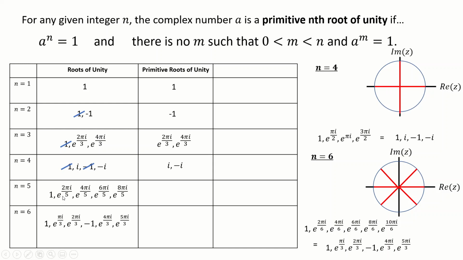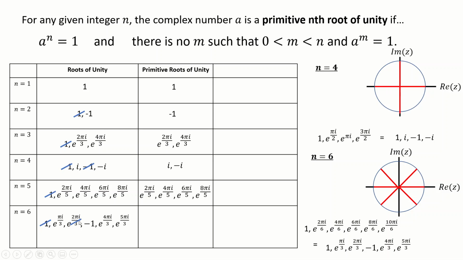n equals 5, I've had 1 already. Now, you might need to convince yourself a little bit that we've not had these already, but if you think about the power here being the argument of the complex number, then it's clear we've not had anything with argument 2 pi over 5 yet, or 4 pi over 5, or 6 pi over 5, or 8 pi over 5. So they're all primitive fifth roots of unity. And finally, for n equals 6, I've already had 1. We haven't had e to the pi over 3, but we have had e to the 2 pi over 3. And the step of cancelling the fractions means that we can notice that quite easily.